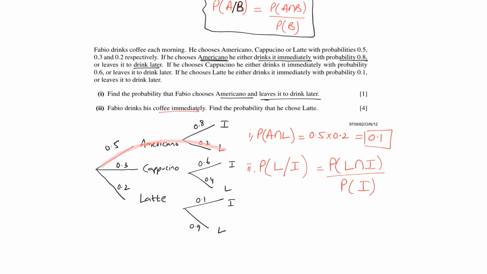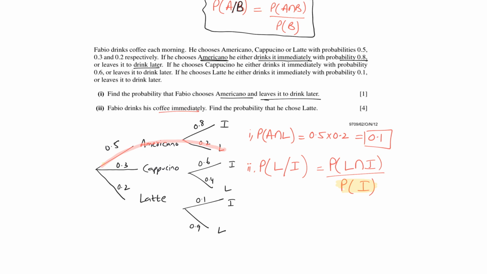Now in such questions for conditional probability, when you have a tree diagram, it's advisable to deal with the denominator first. So the denominator, which is drinking coffee immediately.